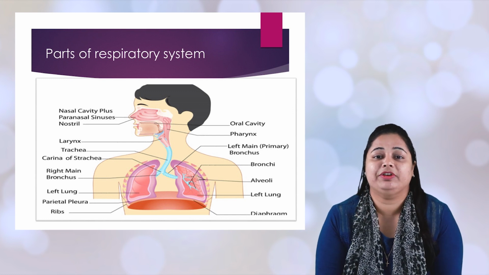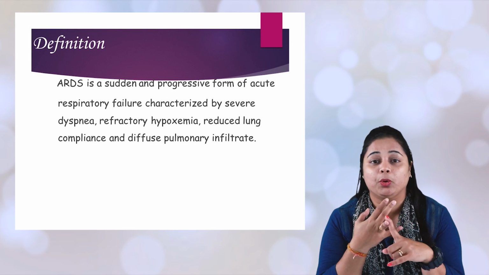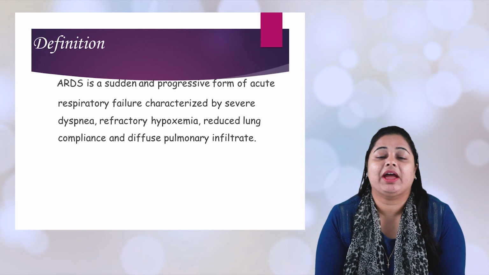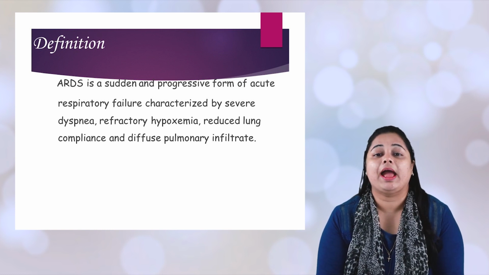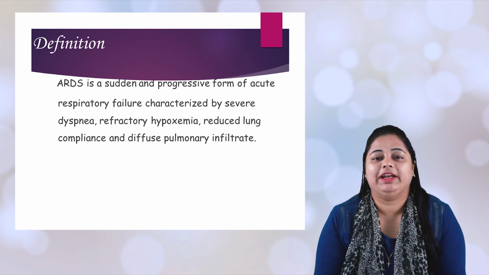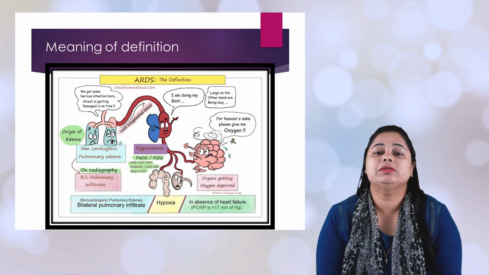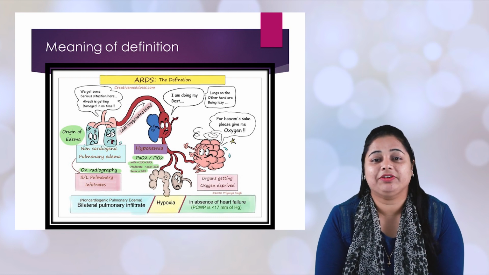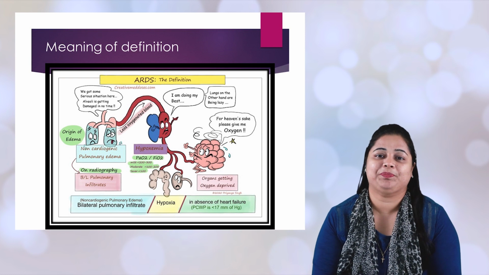As the definition says, it is a sudden as well as progressive respiratory failure where the person has dyspnea, refractory hypoxia, decreased lung compliance, and pulmonary infiltrate. To go into more detail, let us explain each word. I would like to explain this definition with a funny animated picture which I am showing in the PPT.